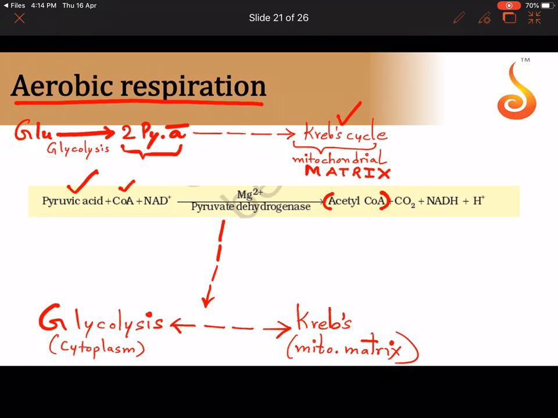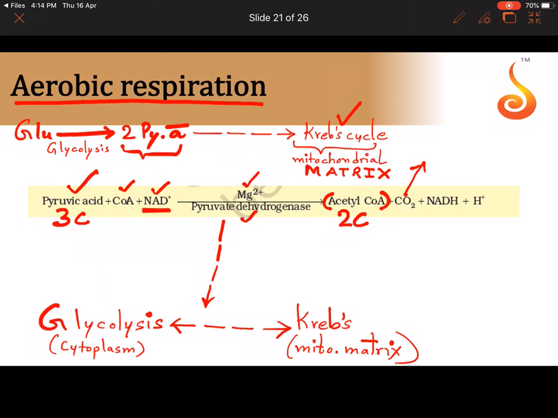Pyruvic acid, in the presence of coenzyme A and an oxidizing agent that is NAD+, in the presence of magnesium ions and pyruvate dehydrogenase enzyme, gets converted into a 2-carbon compound. It was a 3-carbon compound. It is now converted to a 2-carbon compound called acetyl coenzyme A, giving out carbon dioxide as a byproduct. And notice NAD+, which is an oxidizing agent over here, is itself reduced into NADH, and we get a H+ ion.